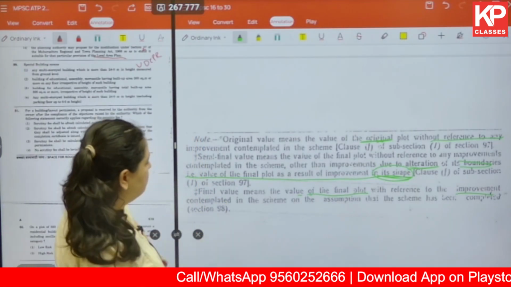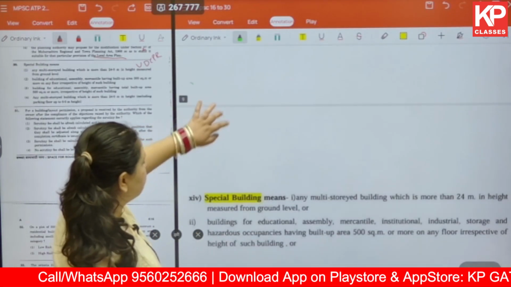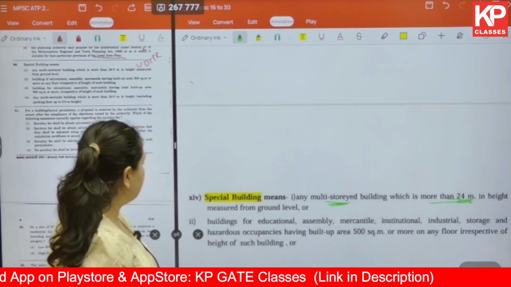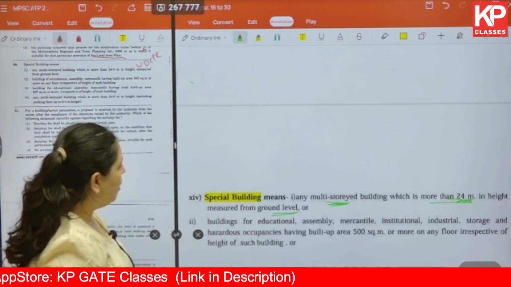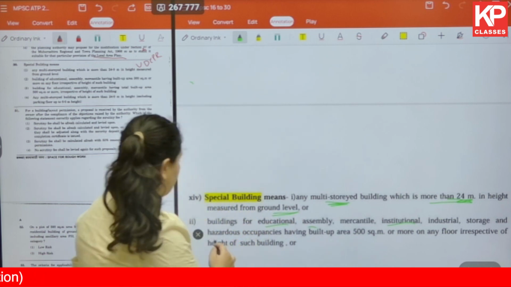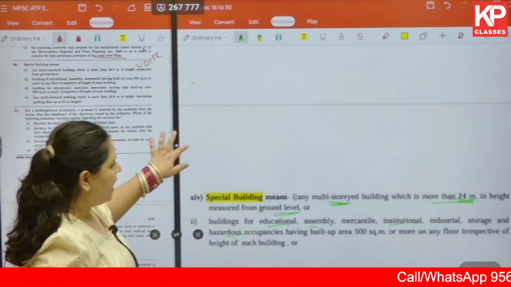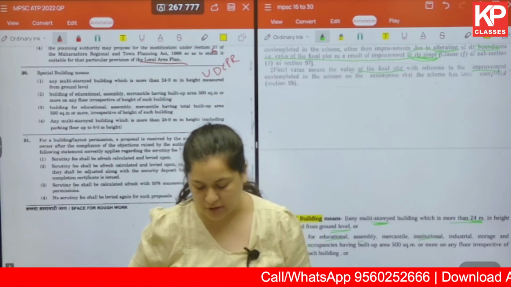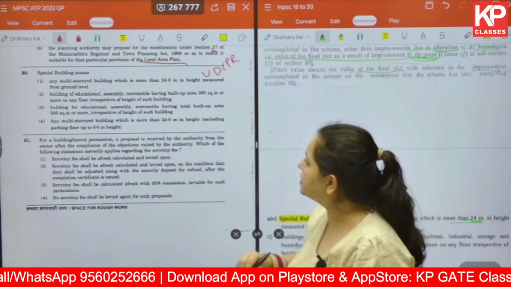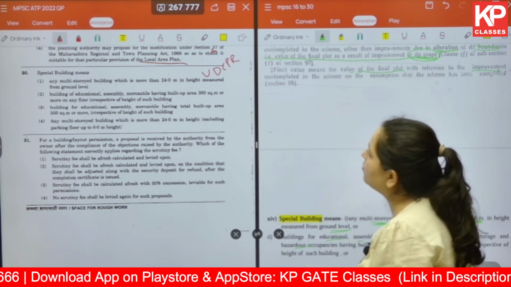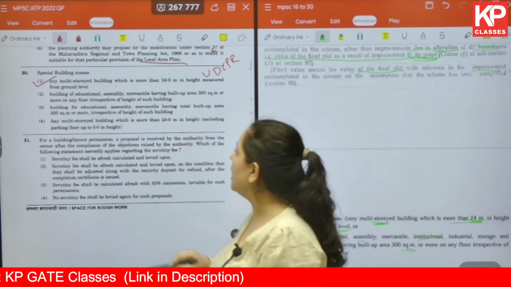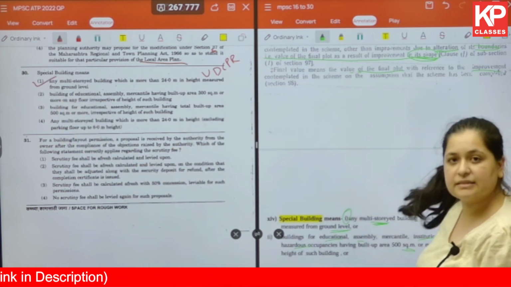Here, special building means any multi-storied building which is more than 25 meter in height measured from the ground level, or it can be any education, assembly, industrial, institutional, storage and hazardous occupancy, with a built up area of 500 square meter given. Let's check the options here. Any multi-storied building which is more than 24 meter in height measured from the ground level. We've just seen under option number 1 that it is correct.